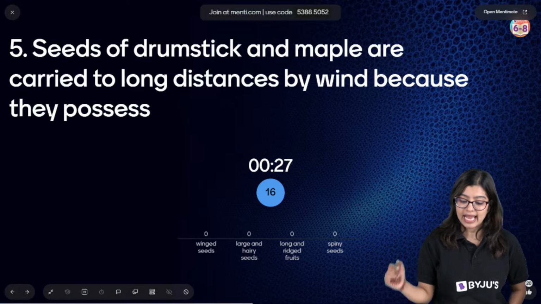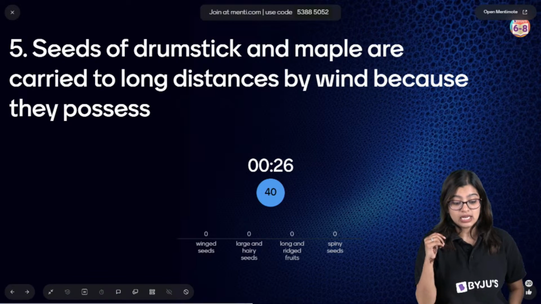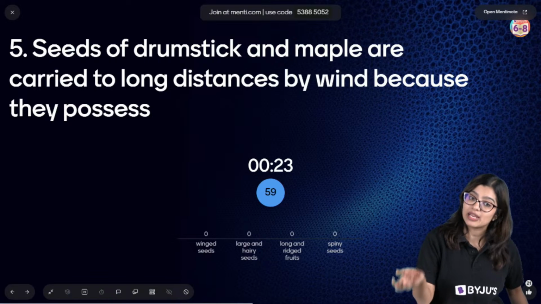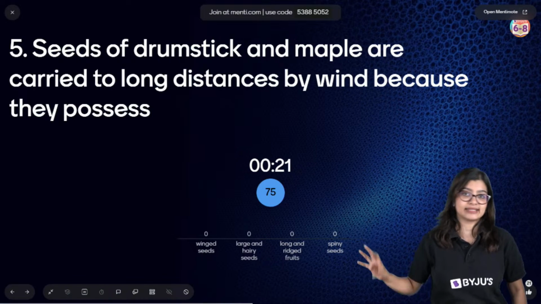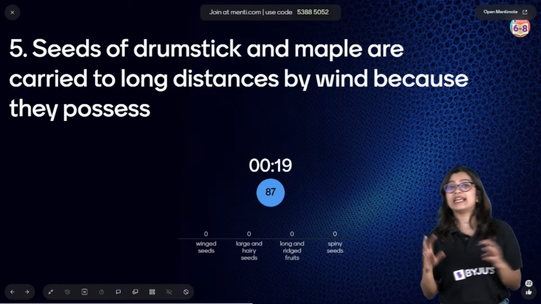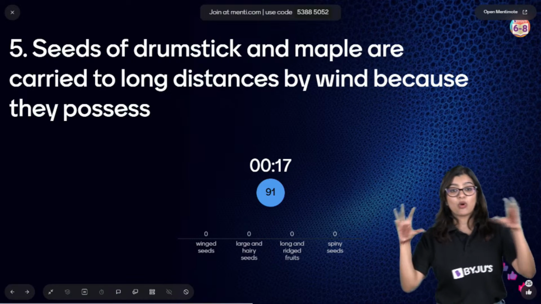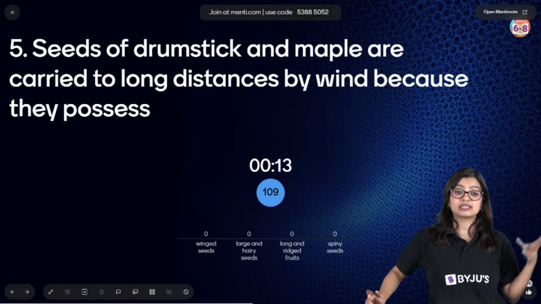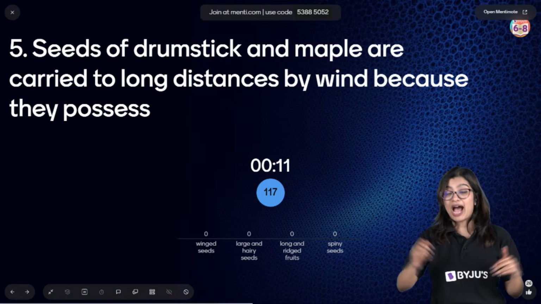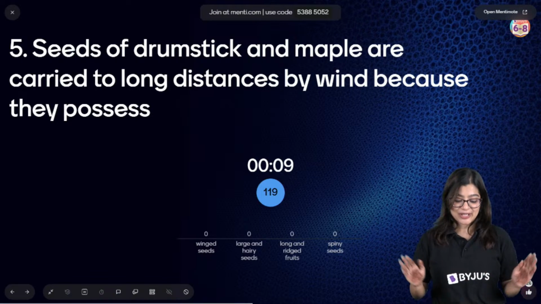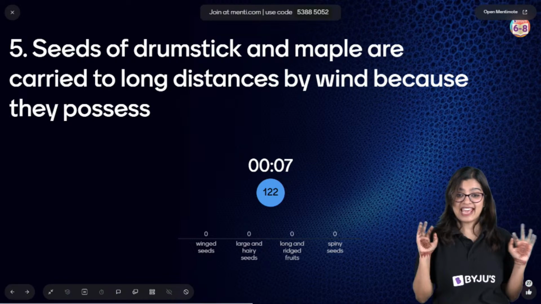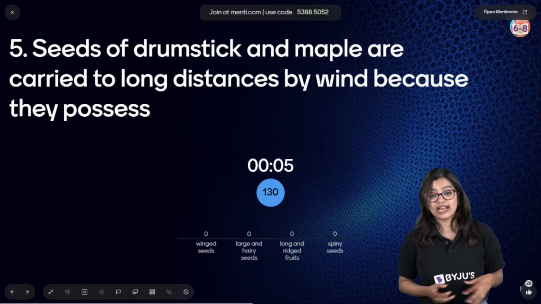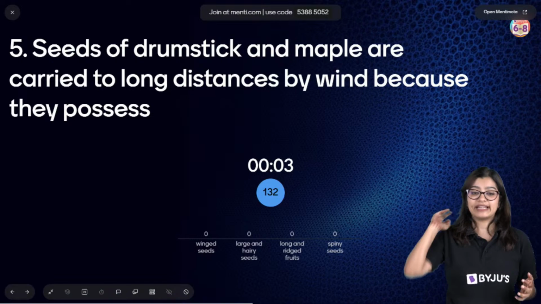Seeds of drumstick and maple are carried to long distances by wind. Because of what reason? So here we are talking about seed dispersal by wind. But what are the characteristics of the seed that helps them get dispersed by wind? Was it because of winged seeds, large and hairy seeds, long and ridged fruits, or spiny seeds?